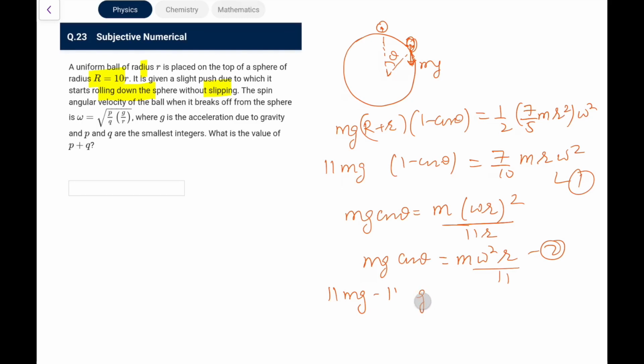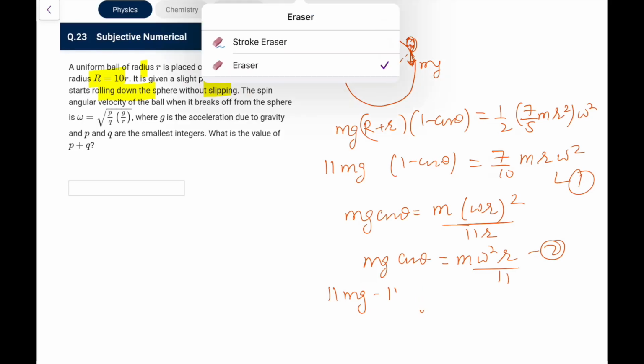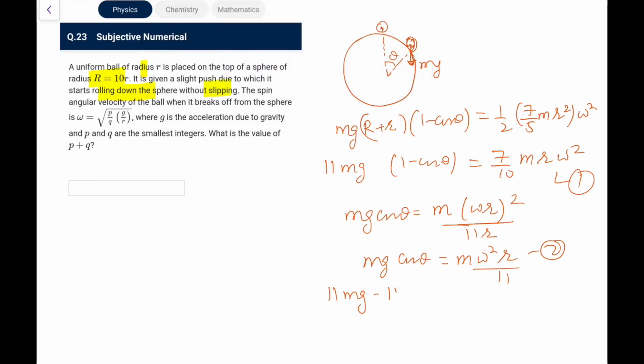So I am substituting the value of this mg cos theta from the lower equation. Let me take 11 mg cos theta. So mg cos theta will become m omega square r by 11. Luckily 11 gets cancelled, so we saved some calculation, and this would be 7 by 10 m omega square r. So now what we have, 11 mg is 17 by 10 m omega square r. m and m get cancelled.